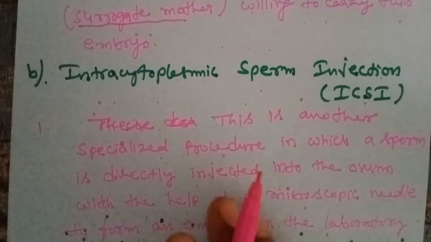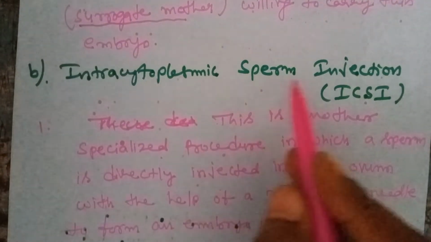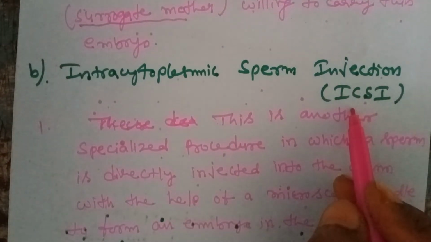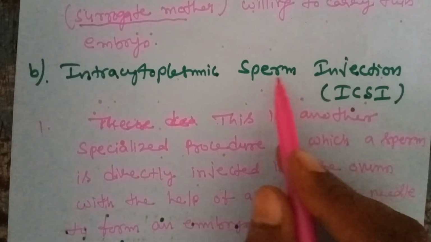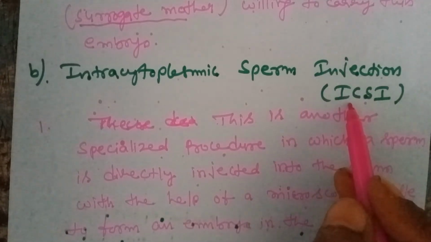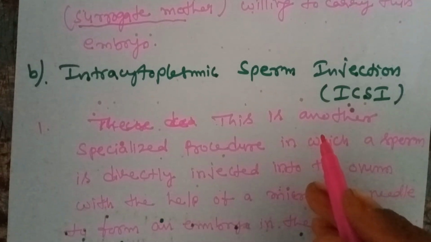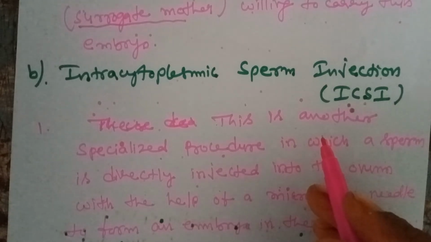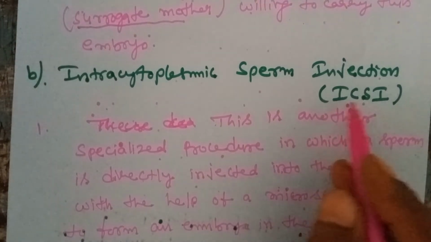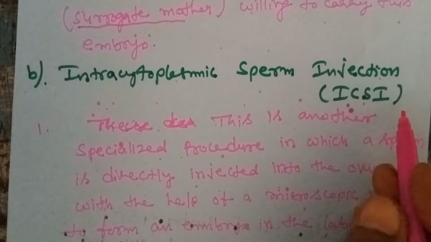The second one is intracytoplasmic sperm injection. Generally when a person's sperm count is very low, or the sperm's motility is very low, the ICSI technique is followed.